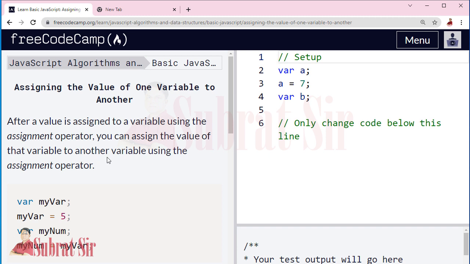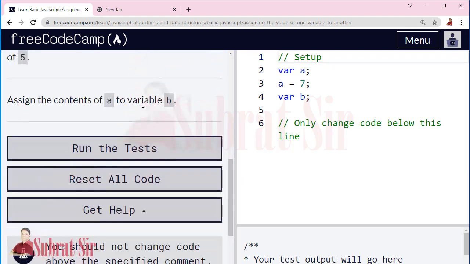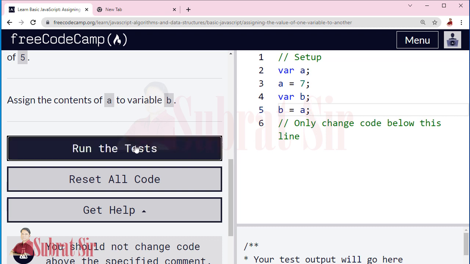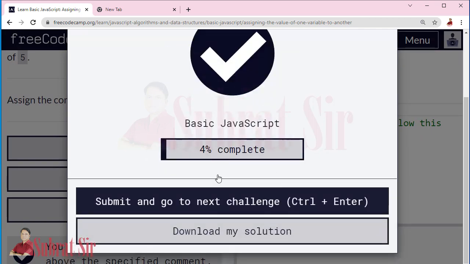Then, assigning the value of one variable to another. Here our task is to assign the content of A to variable B. We have declared a variable A, then assigned value 7 to it. Now we declared another variable B, and we will assign the value of A to B. So we will write B equal A. In this way we are assigning the contents of A, the value of A, to variable B. Let us run the test. Yes. Submit and go to the next challenge.